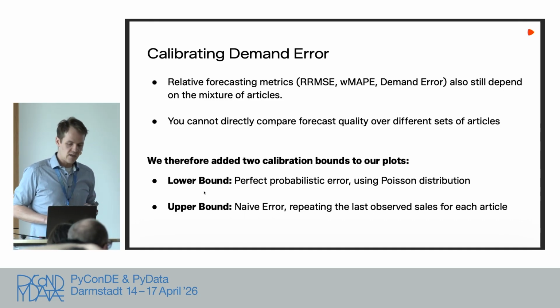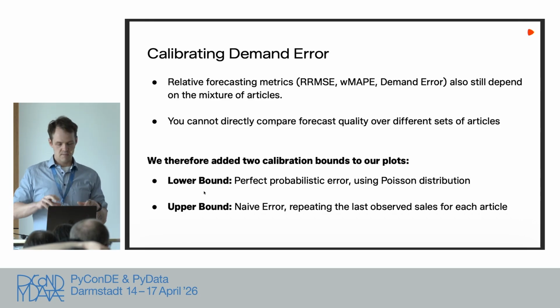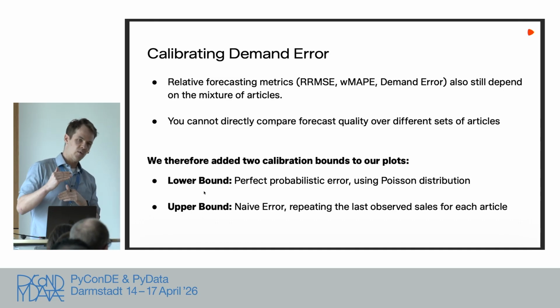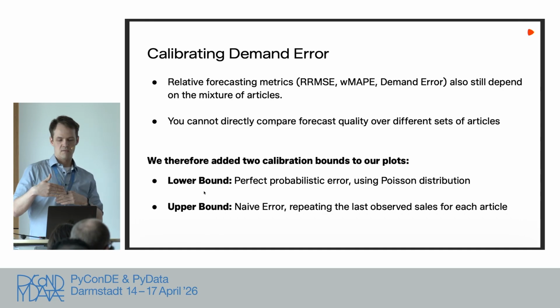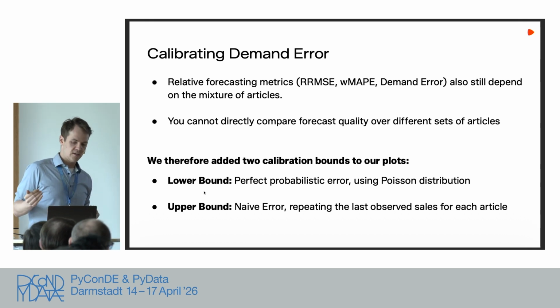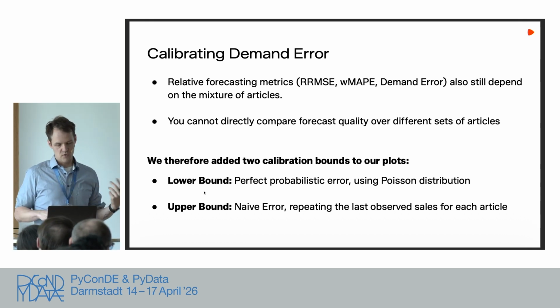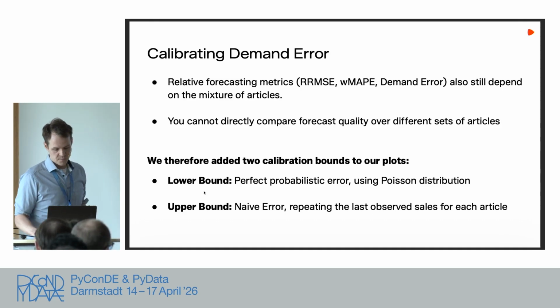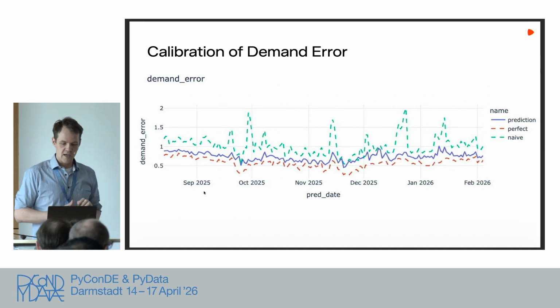And to get around this problem, partly adapted from the paper that I showed a couple of slides ago, whenever we look at this demand error, we are adding two additional lines: a lower bound and an upper bound. The lower bound is the perfect probabilistic forecast that I showed how to calculate. And the upper bound is just a naive error. We are just repeating yesterday's observed value, and if we're not better than that, then there's a problem.